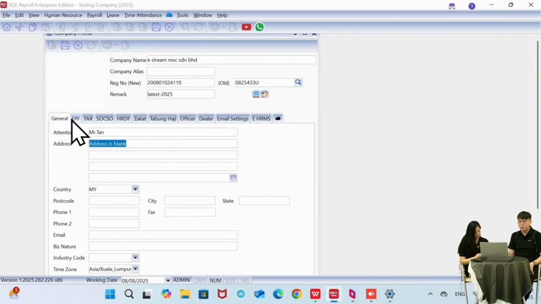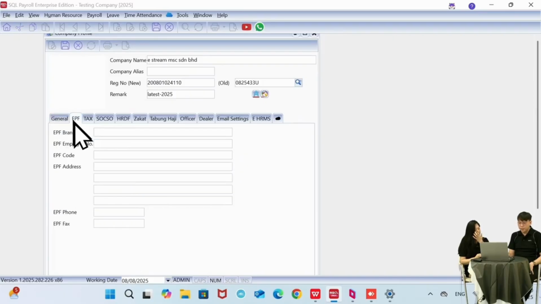Okay, so let's move to the EPF part. For this part, actually it is important because the data here will be affected in the EPF form later. So it will be useful for you. So you can key in your EPF branch, employer number, code, address, and also phone number, fax.